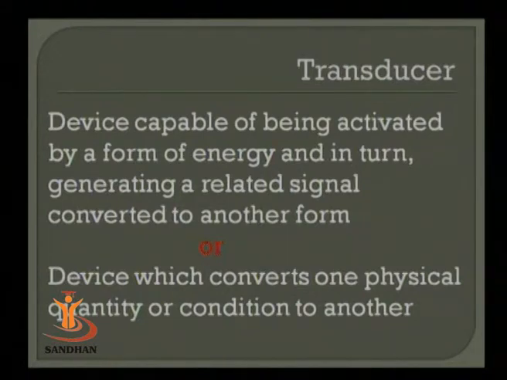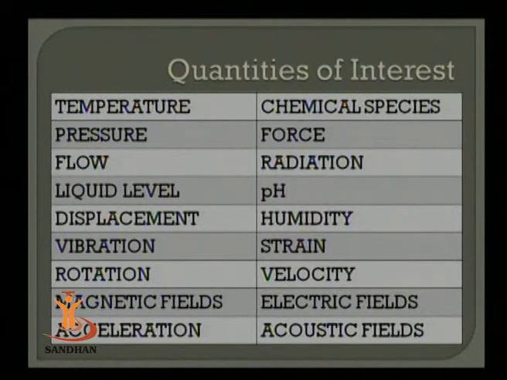Basically, transducers are utilized to measure different forms of quantities. For example, the quantities that we are interested in are temperature, pressure, flow, liquid level, displacement, vibration, rotation, magnetic fields, acceleration, chemical species, forces, radiation, pH, humidity, strain, velocity, electric fields, acoustic fields, and whatnot. So anything that we are interested in measuring can be measured using some kind of transducer. So whatever device you are using to measure such quantities, we can classify in the category of transducer.